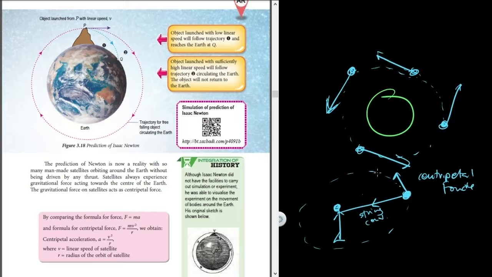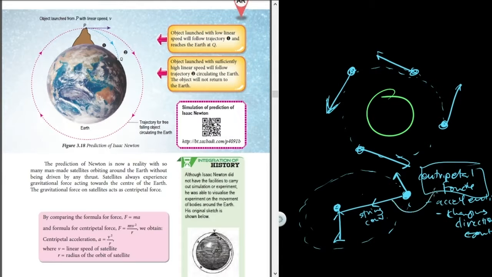Because it moves in a circular path and is always accelerating by changing its direction continuously. So it should have centripetal force, and the reason behind this centripetal force is the tension in the string between this object and this person.